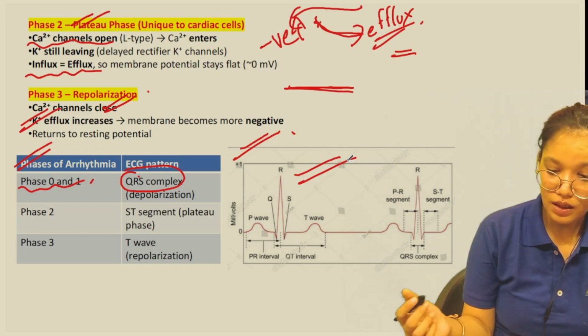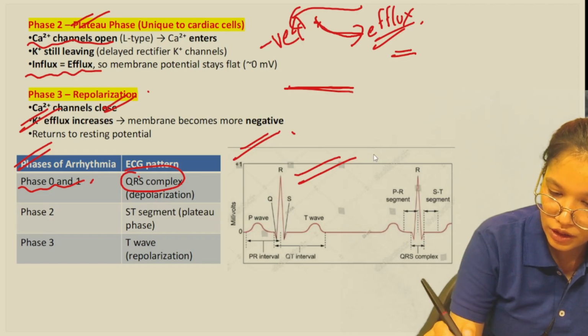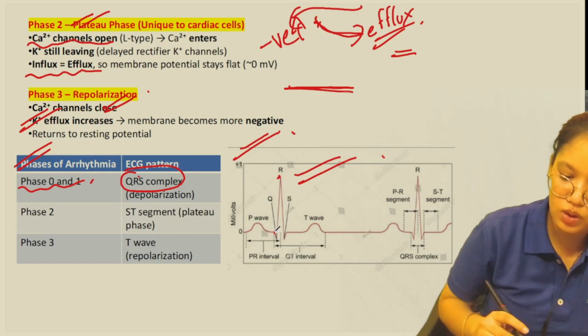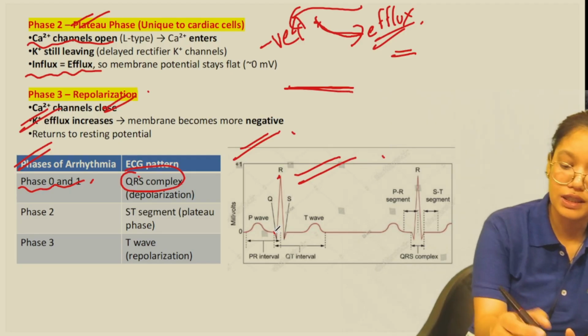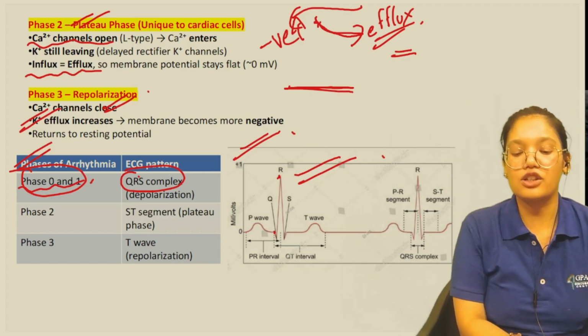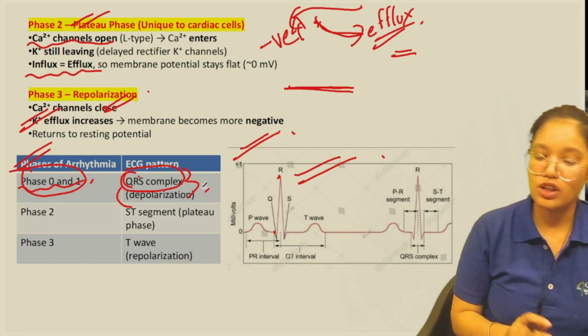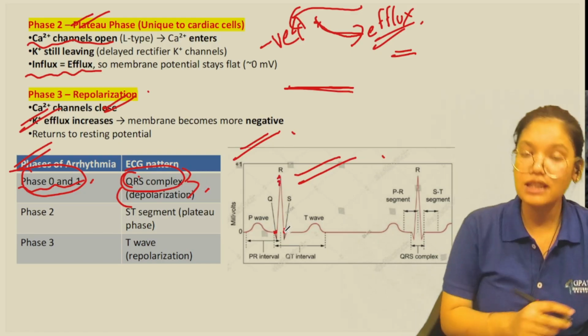Here we have the Q, this is the R, and this is the S. This complex covers phase 0 and phase 1. So basically depolarization occurs here, in the QRS complex, and this tells us about phase 0 and phase 1.